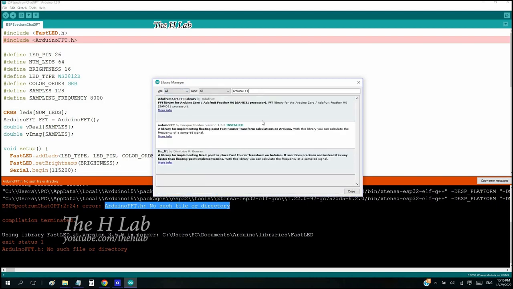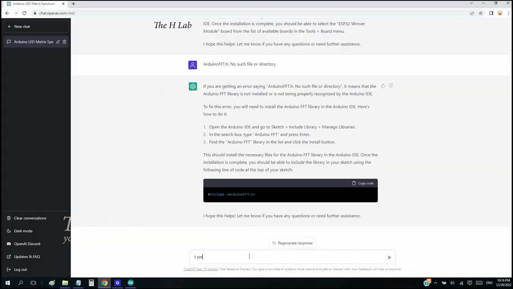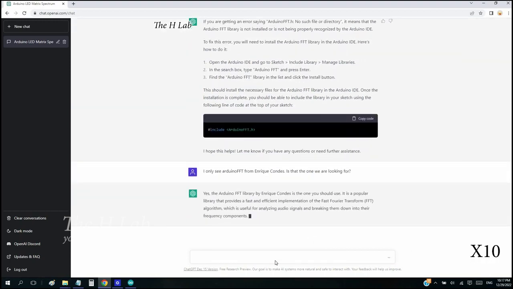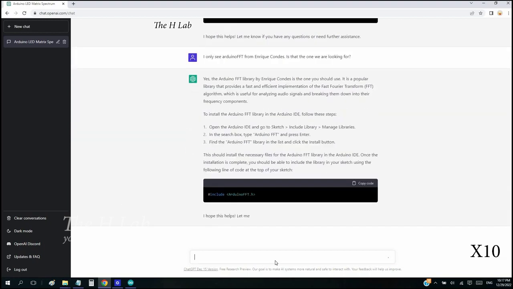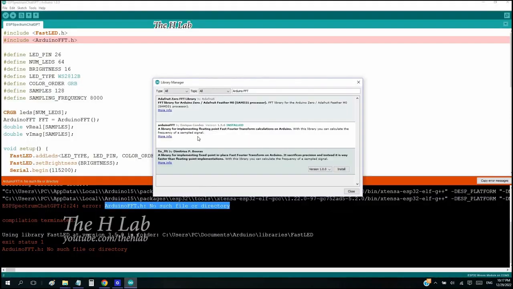There is an arduinoFFT library but with the first letter being lowercase. Let's double check with ChatGPT to see if this is the one we are looking for. It confirmed. So I will install this FFT library and recompile.